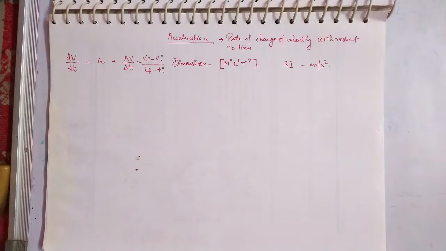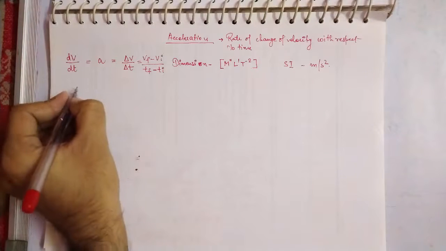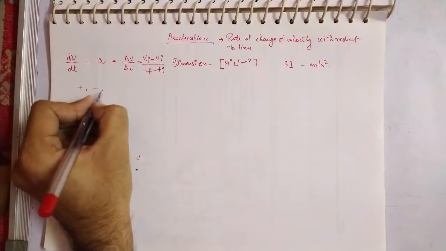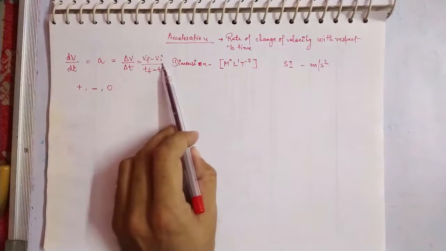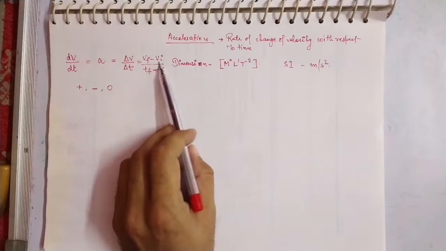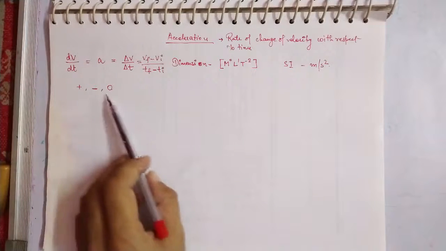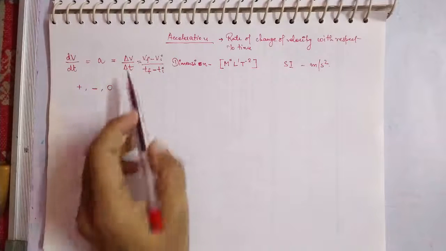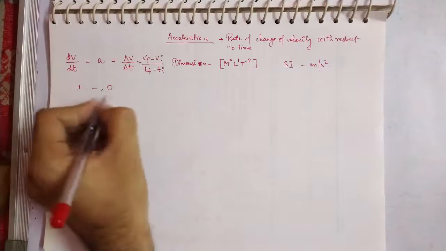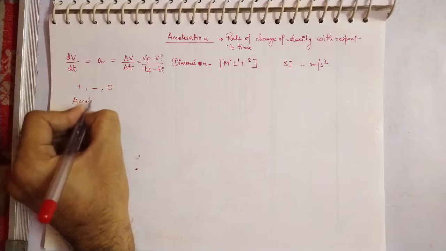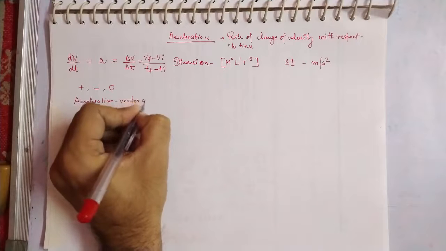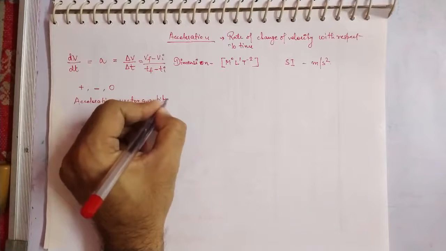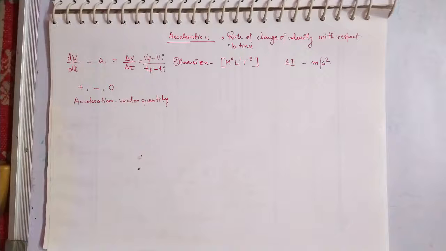So this acceleration can be a positive value and can also be a negative value. Either it can be positive, negative, and it can even become zero, because if the velocity is not changing, then final is equal to initial, and the difference is zero. So there are three possible values, and since it depends on the velocity, we can call acceleration a vector quantity. It is also a vector quantity since it depends on the direction, or you can say it depends on the velocity.